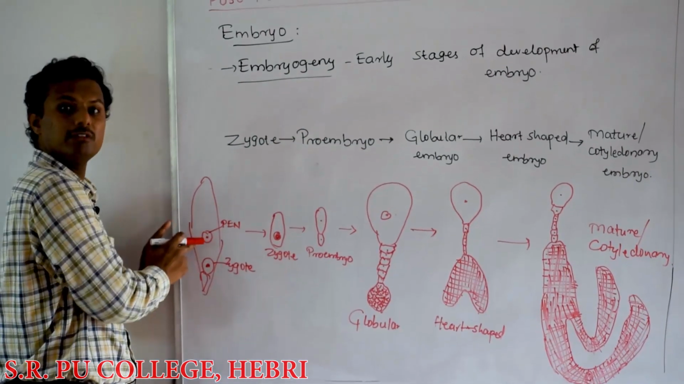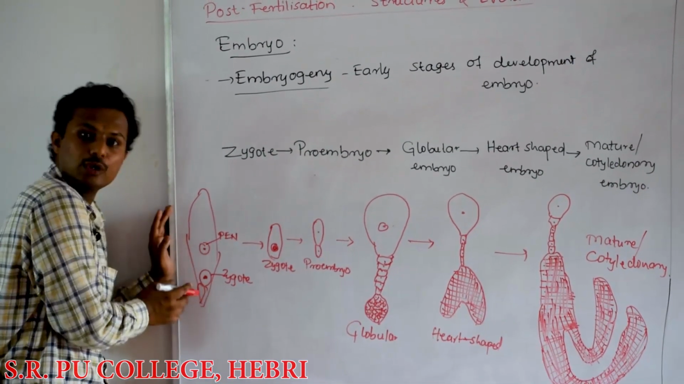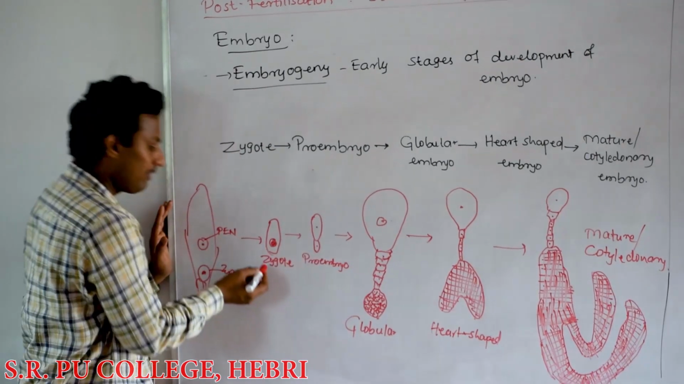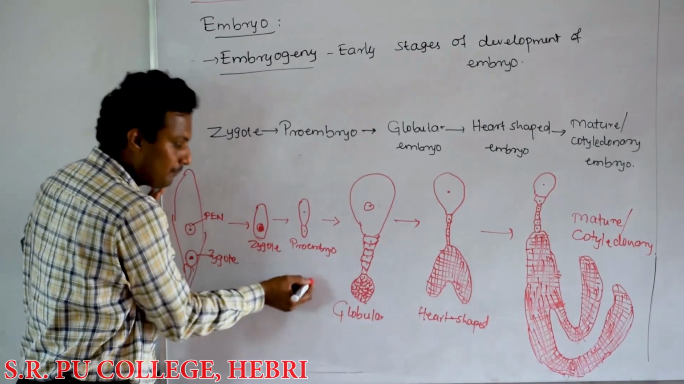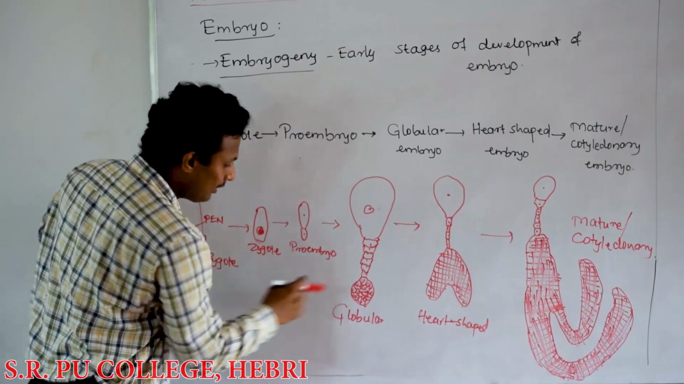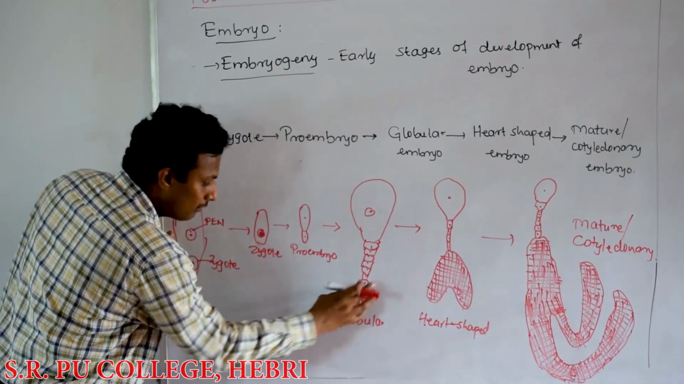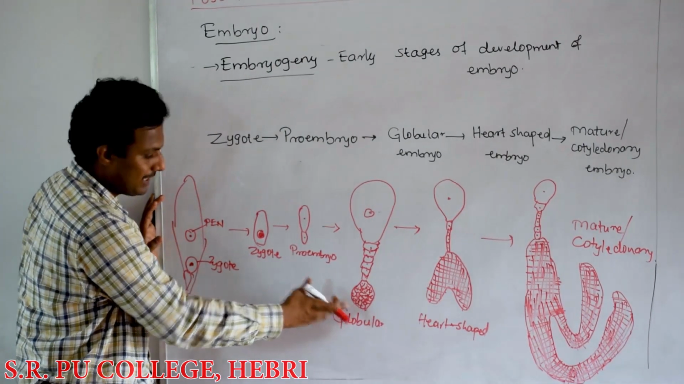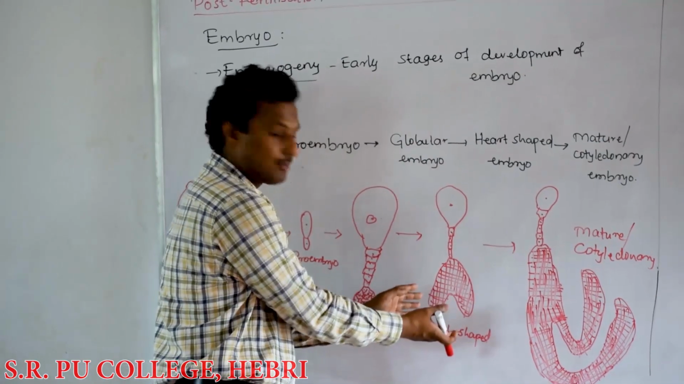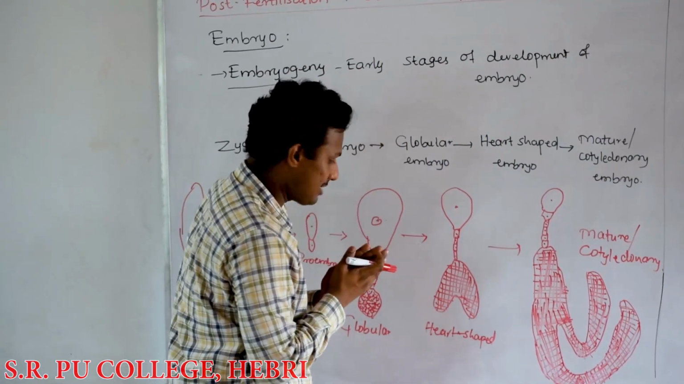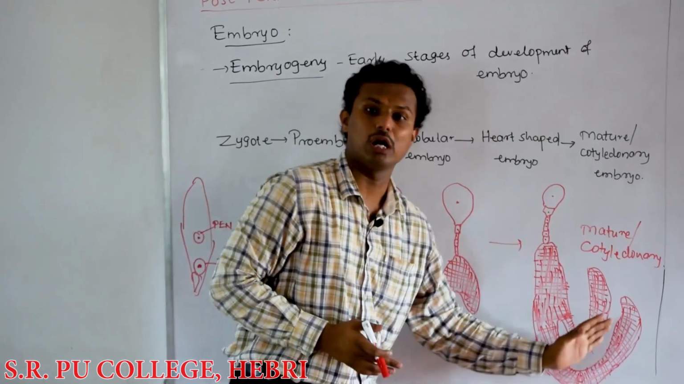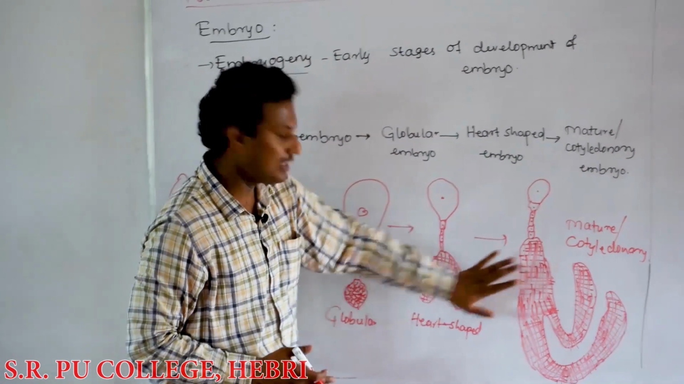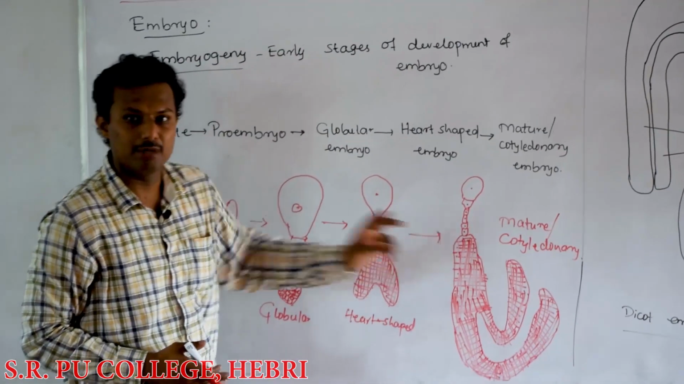So, when the endosperm development takes place, the zygote will start developing into the proembryo, and the proembryo into the globular embryo. You can see this embryo is round in shape, that is why it is called globular. Then comes the heart-shaped stage of the embryo, and then the mature or cotyledonary stage. So, this is the completely mature embryo.